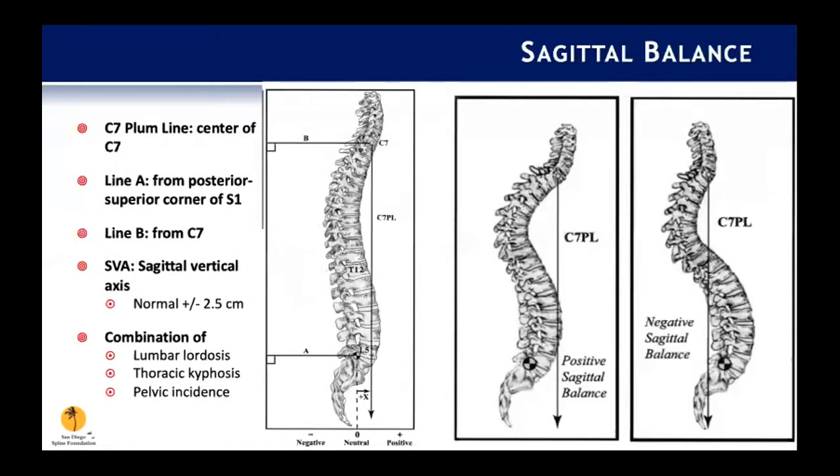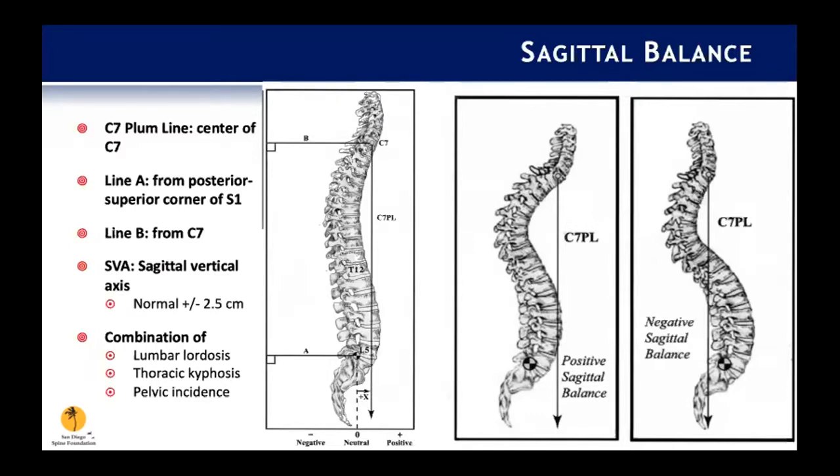So sagittal balance. The sagittal plane deformity is an important consideration when assessing these patients. The SVA is a common measurement that we refer to, and this is defined as the horizontal offset between the C7 plumb line and the posterior superior aspect of the S1 vertebral body.